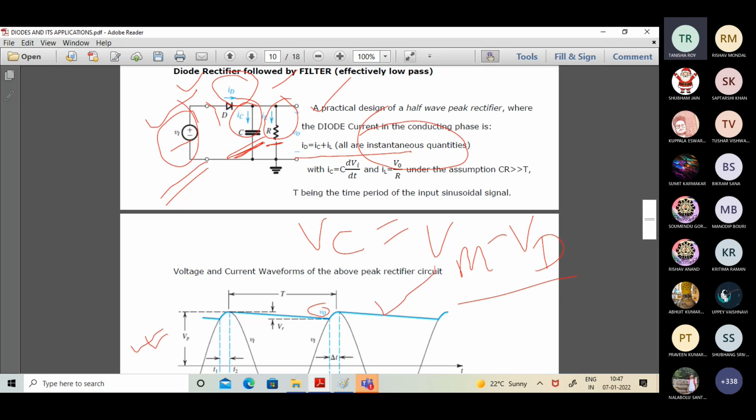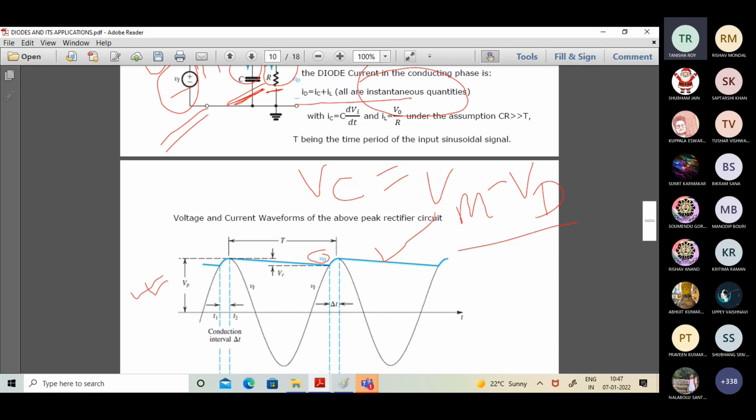So what is going to happen? At some point, again, the anode end of the diode will attain a potential which is higher than the cathode end of the diode. And immediately the diode will switch back from the non-conduction phase to the conduction phase, and the capacitor will again move to the charging phase. This idea has been explored in the bottom diagram.